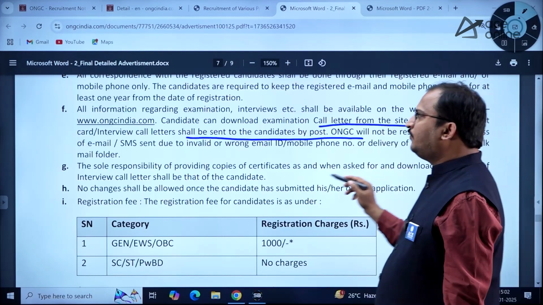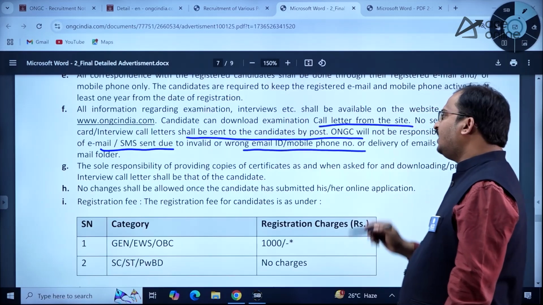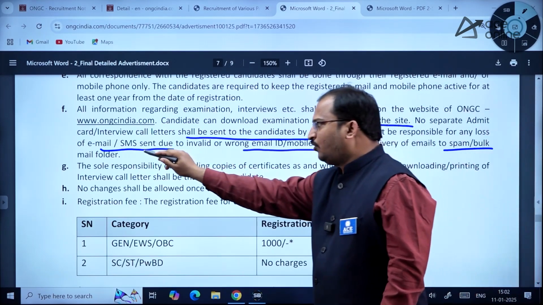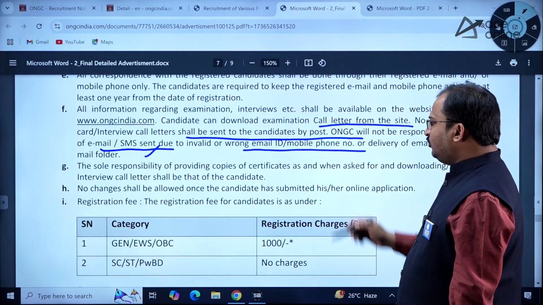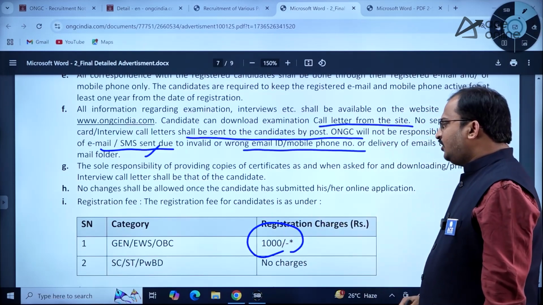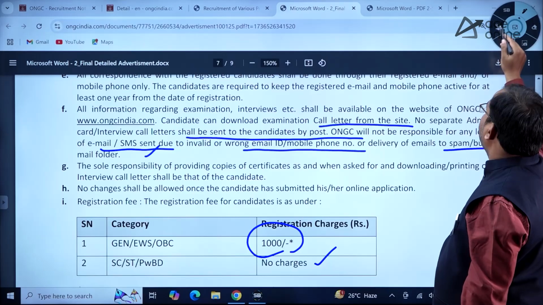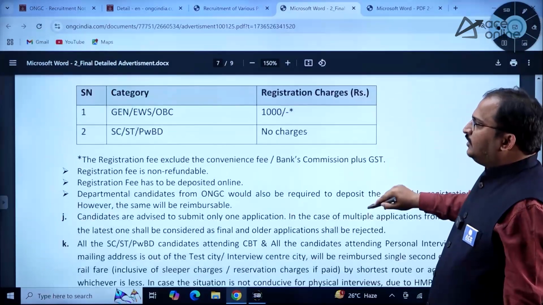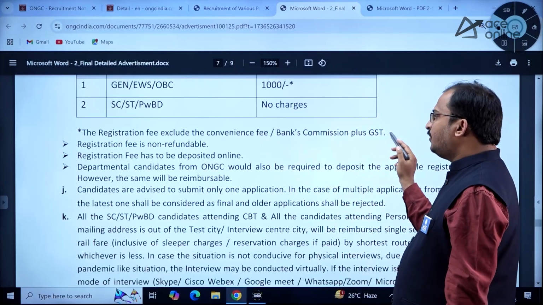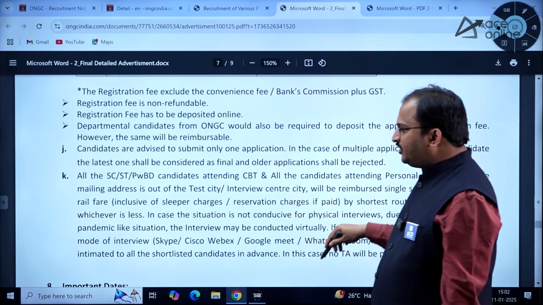ONGC will not be responsible for any loss of email or SMS sent due to invalid or wrong email ID, mobile phone number, or delivery of emails to spam and bulk mail folder. So try to go through this. And coming to the registration fee, General, EWS and OBC 1000 rupees, and SC, ST, PwBD candidates have no charges to apply, dear students. The registration fee excludes the convenience fee or bank's commission plus GST. The registration fee is non-refundable. So all this information has been given.